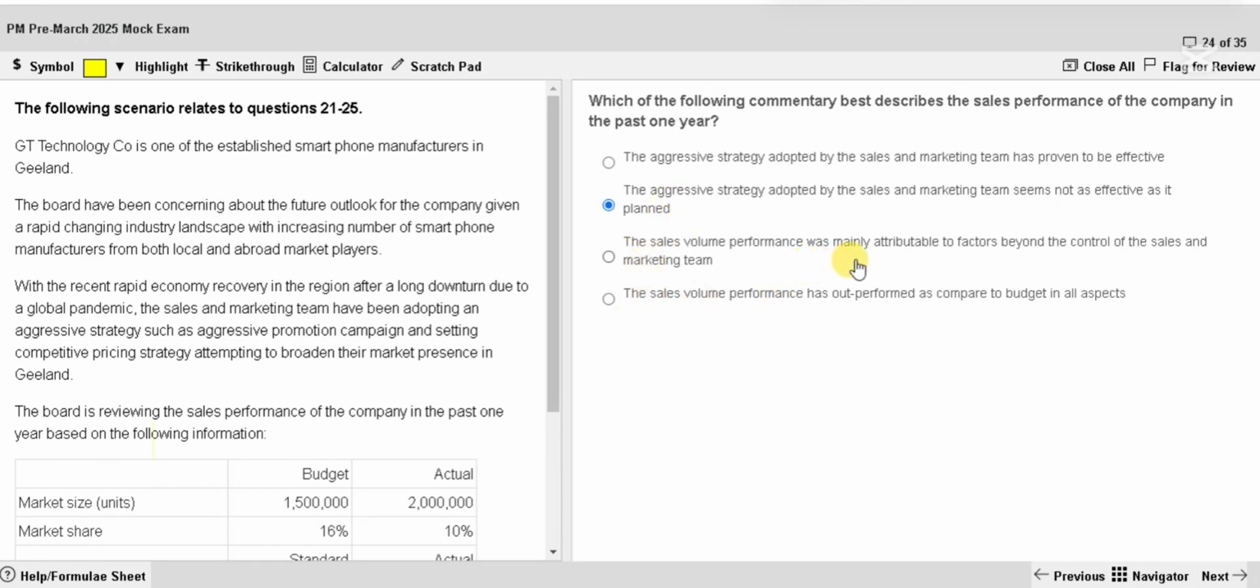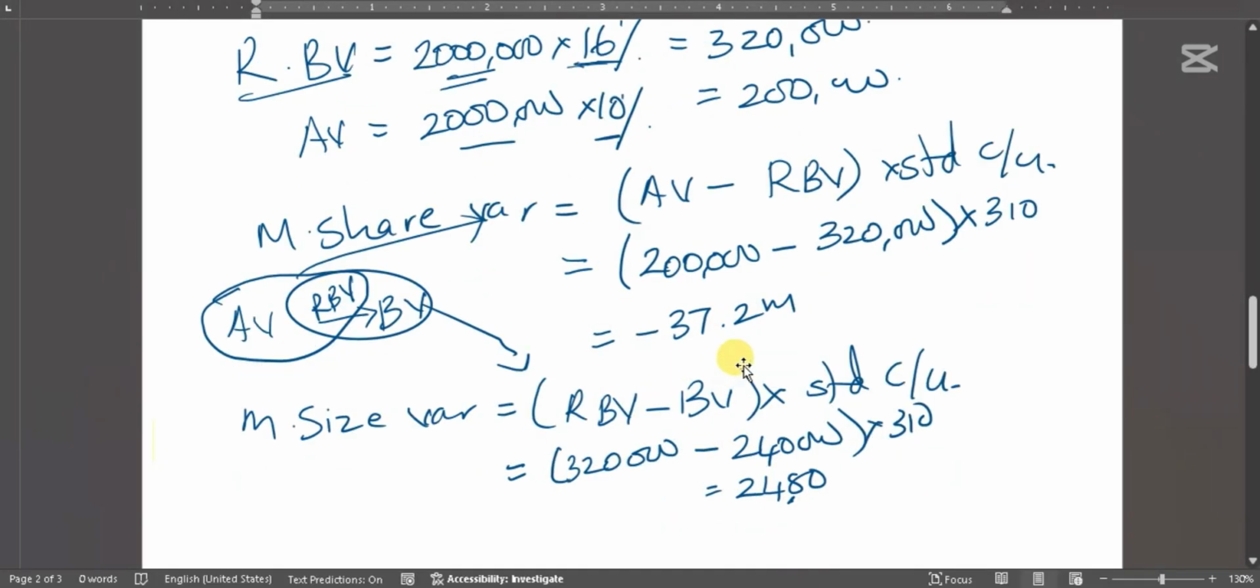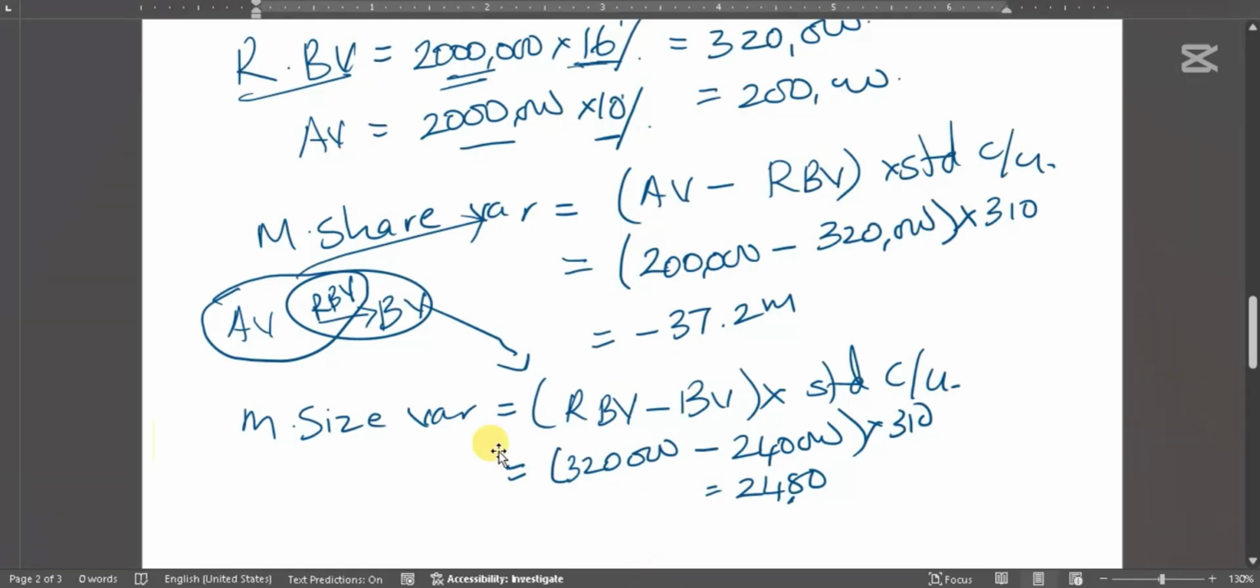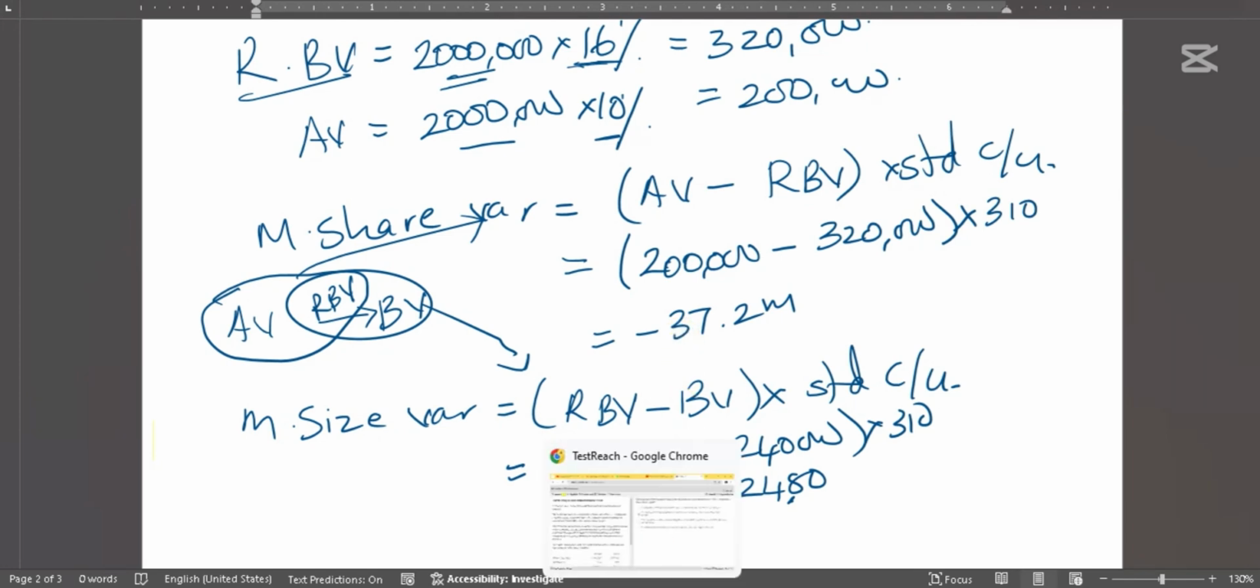Sales volume performance was mainly attributable to factors beyond the control of the sales and marketing team. Let's go and see. No. The big variance was market share. Market size is smaller. So which is main? Market share variance. Which is controllable? Which is the performance of the team? They say it is not controllable. That is wrong. Suppose the market size variance were very big and market share variance small, then their answer would be right, because market size variance is beyond the control.